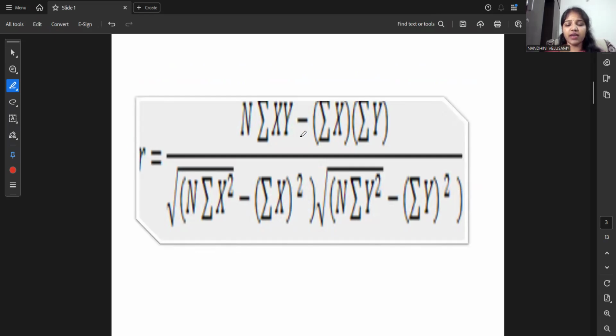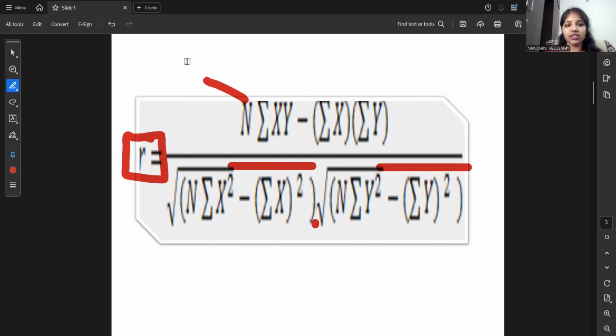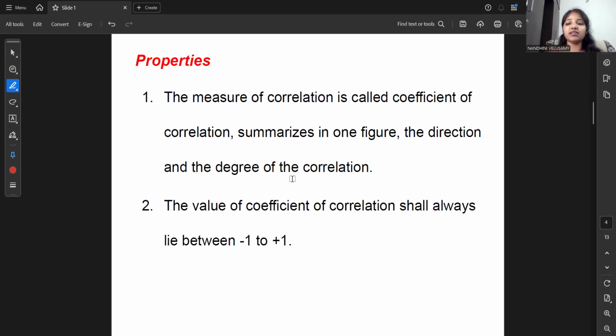n into summation xy minus summation x into summation y, divided by root of n into summation x square minus summation x the whole square, into root of n into summation y square minus summation y the whole square, which is equal to r. So this is the denotation of Karl Pearson correlation coefficient. n is nothing but the total number of items, and the remaining terms are the sum of the multiplication of x and y terms, the sum of x terms and sum of y terms, and this is the squaring of x terms and this is the squaring of y terms. Okay, we'll see some properties.